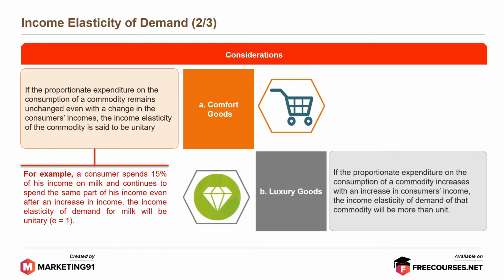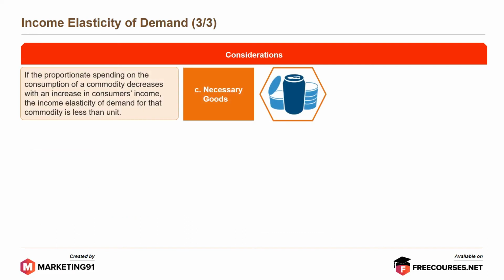Moving on to luxury goods. If the proportionate expenditure on the consumption of a commodity increases with an increase in consumers' income, then the income elasticity of demand of that commodity will be more than unit. Moving on, necessary goods. If the proportionate spending on the consumption of a commodity decreases with an increase in consumers' income, then the income elasticity of demand for that commodity is less than unit.